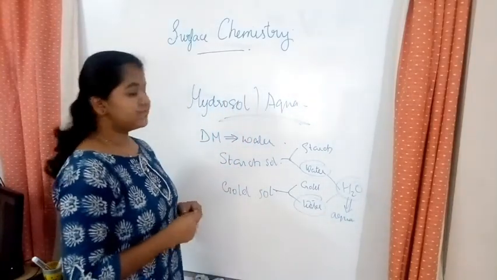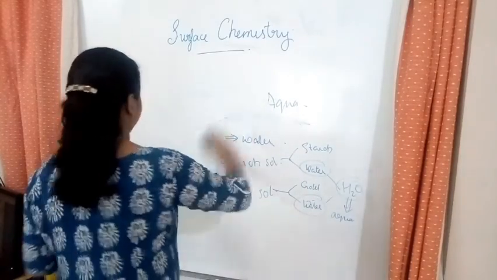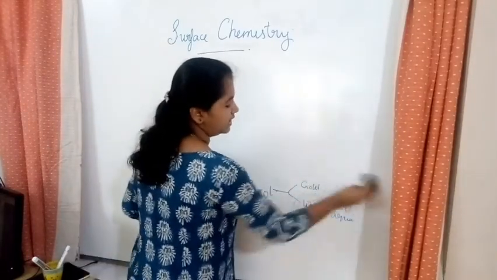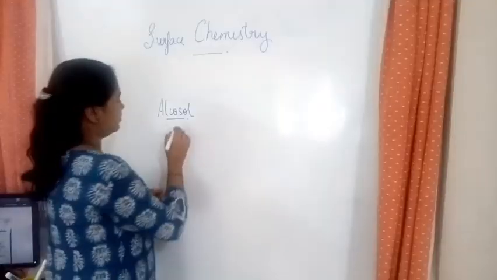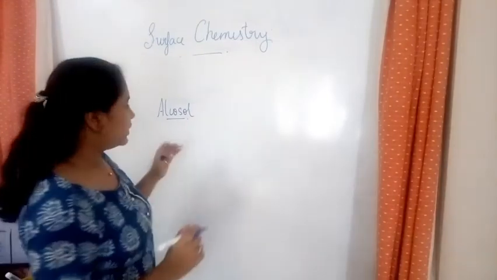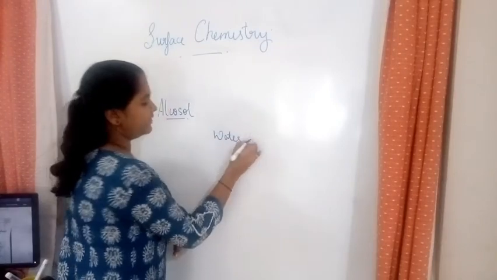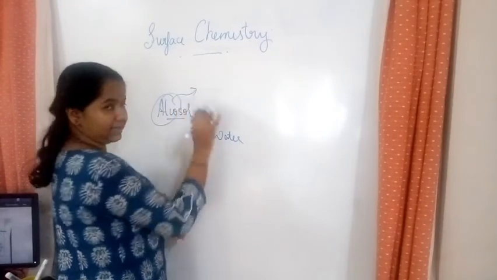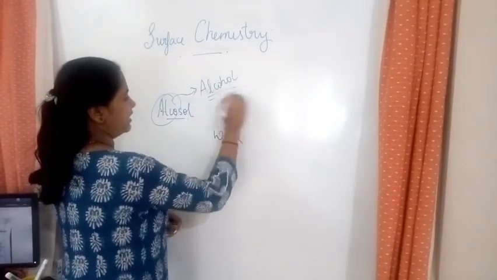Now we have to learn about alcosol. So let's see what's alcosol. If aquasol is for water, then what is alcosol for? Hydrosol was a colloid with the dispersion medium as water. Alcosol is related to alcohol. So what does it mean?